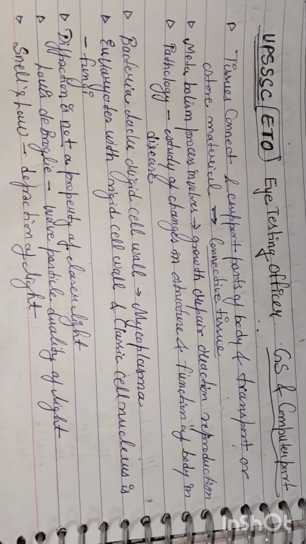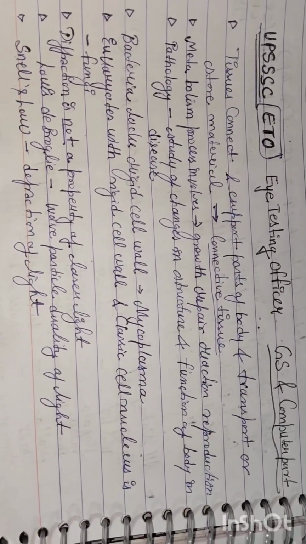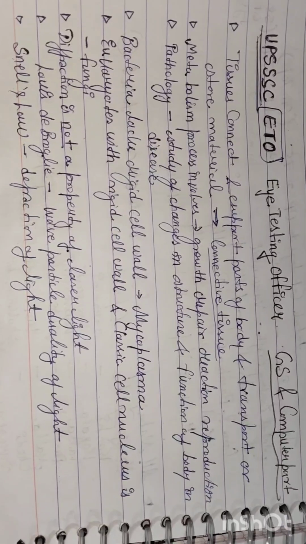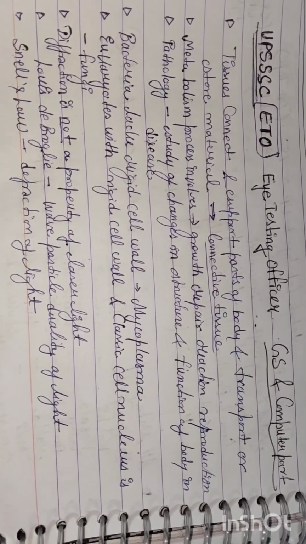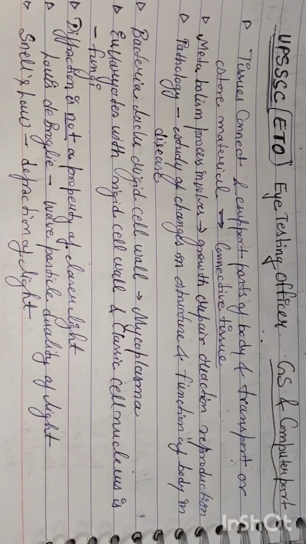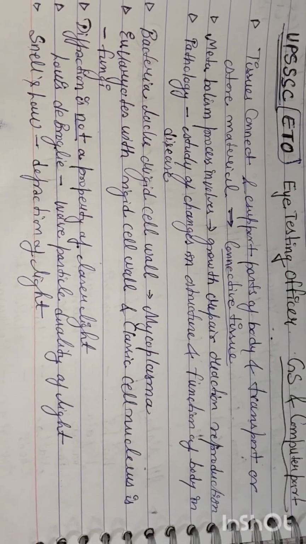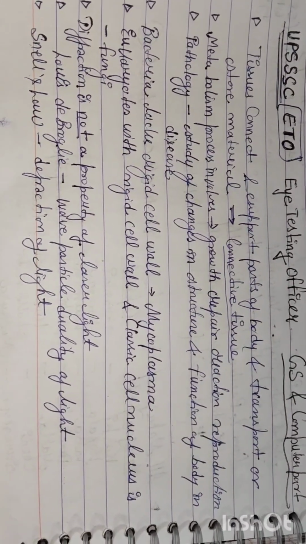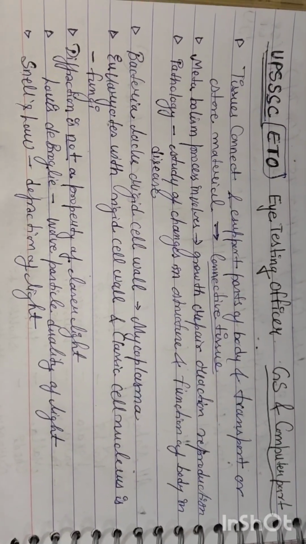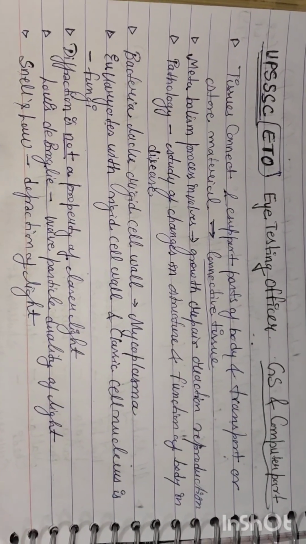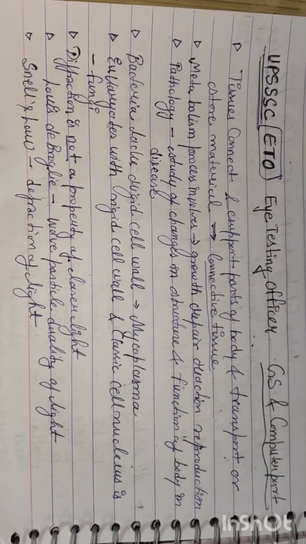Tissues connect and support part of body and transport or store material are connective tissues. Metabolism process involves growth, repair, reaction, reproduction. Pathology, study of change in structure and function of body in disease. Bacteria lacks rigid cell wall is mycoplasma. Eukaryotes with rigid cell wall and classic cell nucleus is fungi.